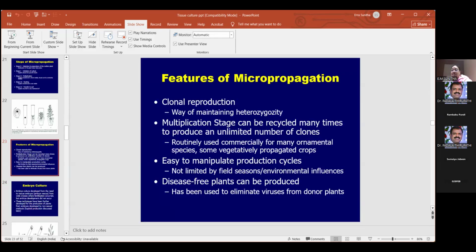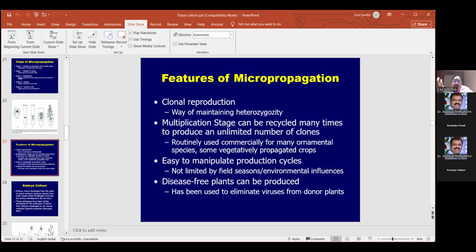So why is micropropagation important? It has so many advantages. The first one, as I told you: from a single seed you get a single plant. But for business purposes or for the development of science, you will do micropropagation. So from a single explant you will get 100 plants. If you take 10 explants, how many plants will you get? 400 plants you will be getting.